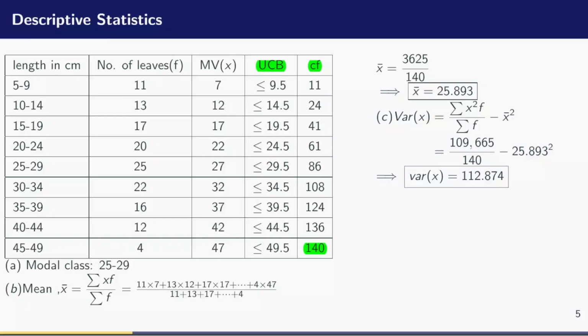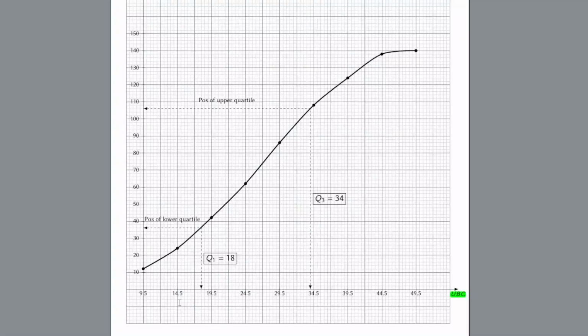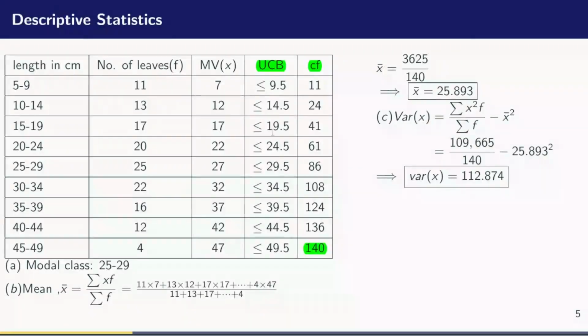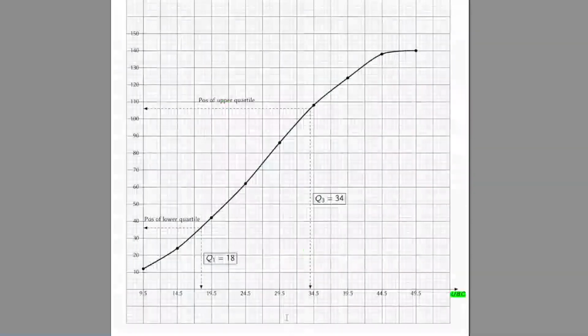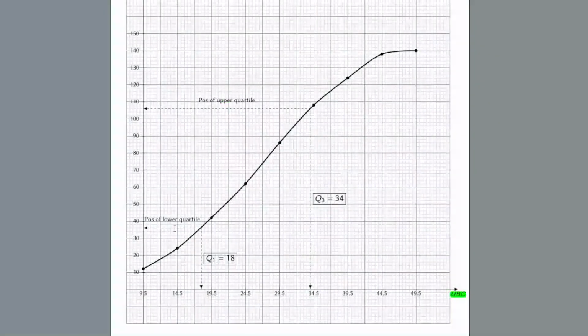The next value will be 14.5 against 24. So I have 14.5 against 20, 22, 24. So 2 subdivisions above 20. And the next one would be 19.5 against 41. So I'll plot it at 42. So 19.5 against 42. I plot it against 40, 42, 1 subdivision.